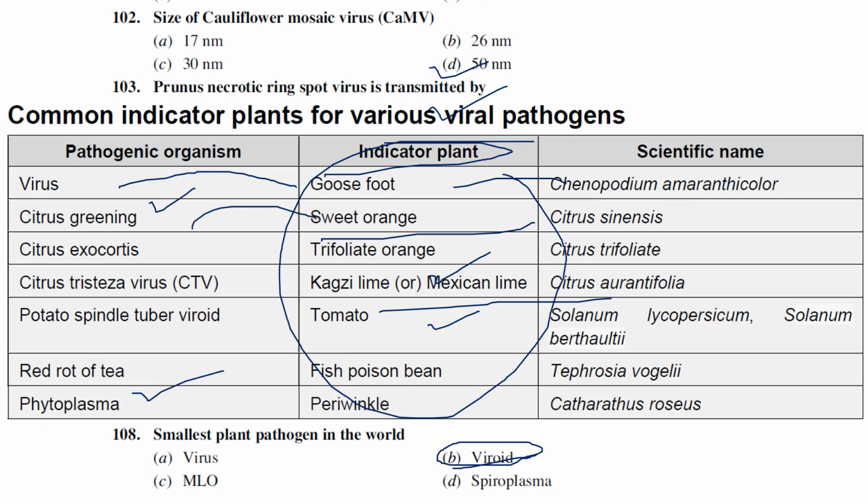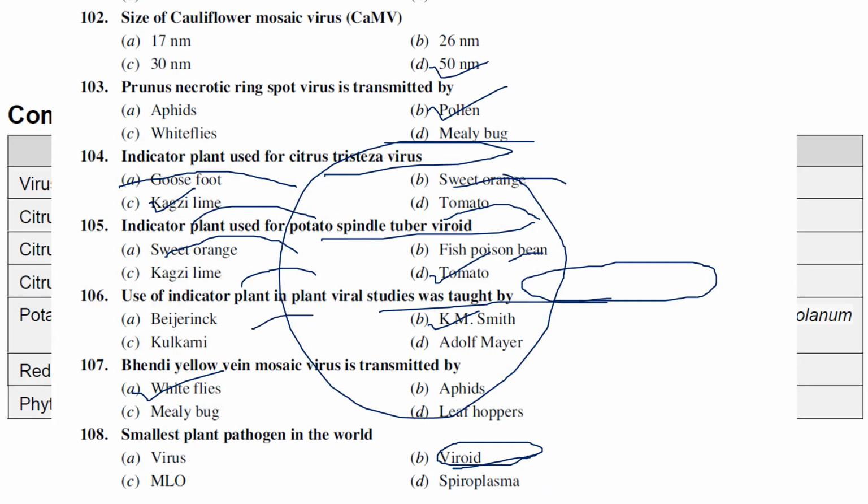Citrus greening, sweet orange, the scientific name is Citrus sinensis. Citrus exocortis, trifoliate orange, Citrus trifoliata. Citrus Tristeza virus, this was asked, I think so. Citrus Tristeza virus indicator plant: they gave the scientific name instead of the indicator plant, like Kagzi lime or Mexican lime. They gave the scientific name of the indicator plant, that is Citrus aurantifolia. Okay, potato spindle tuber viroid, tomato, Solanum lycopersicum, Solanum berthaultii, right? Red rot of tea, fish poison bean, and phytoplasma, the indicator plant is periwinkle.